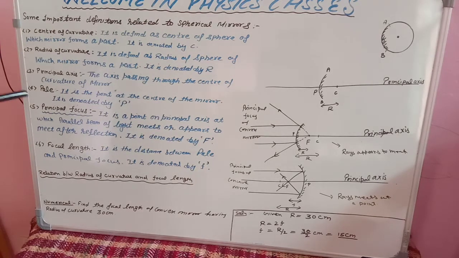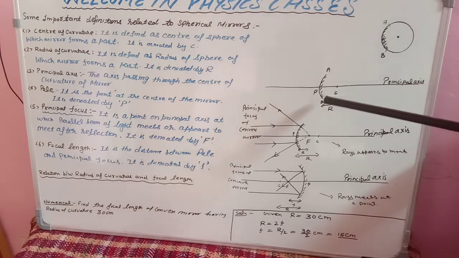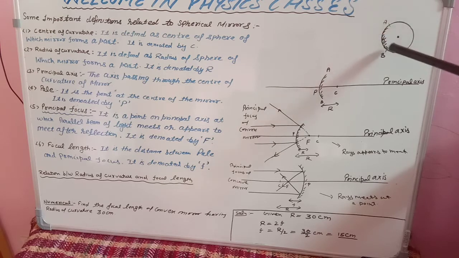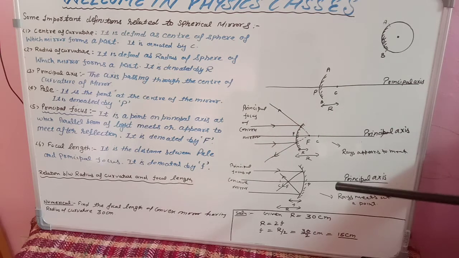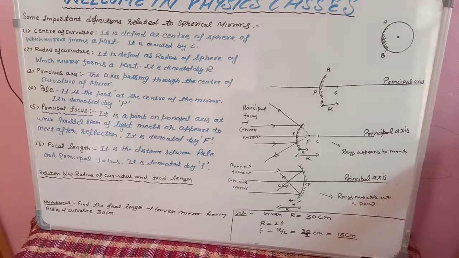Okay, next, definition number 4 is pole. What is pole? So dear students, pole is nothing, it is just the center of the mirror. You can see that this is the mirror. Now mirror you can take from here to here also. So the mirror I have taken from A to B, meaning a part of the sphere, and its center is known as the pole. So the center of the mirror is known as pole, and we denote this pole by the letter P.